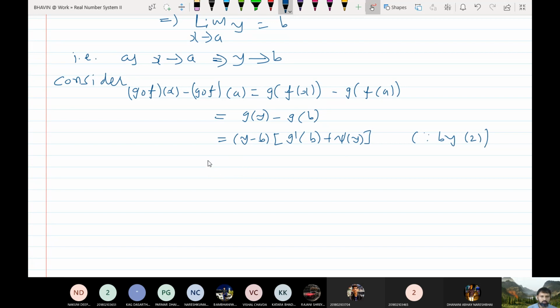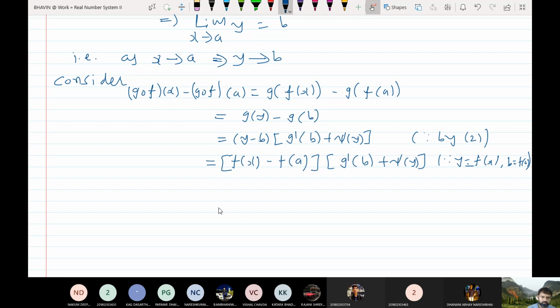Now what is y? y is nothing but f(x) and b is nothing but f(a), and so on, g dash b plus psi y. The reason is this: I have taken the substitution y equal to f(x) and b equal to f(a).